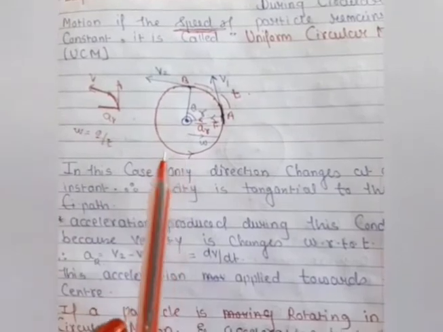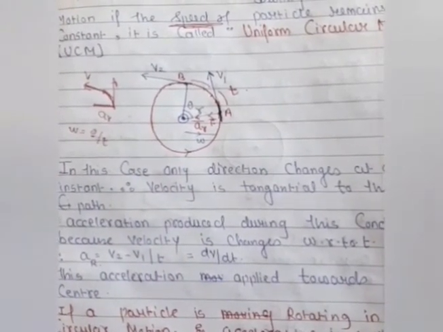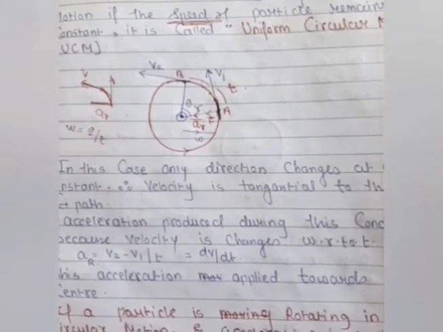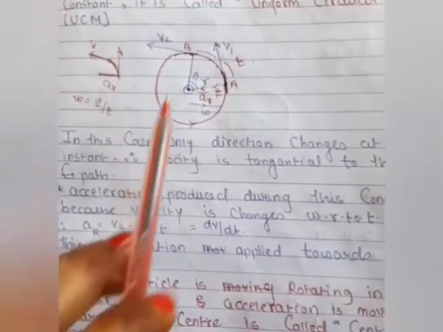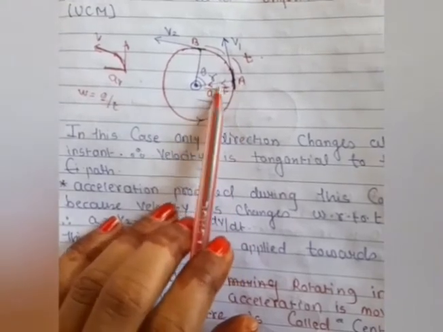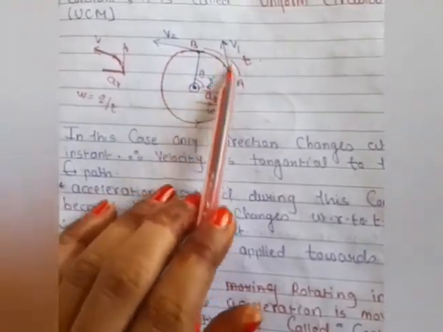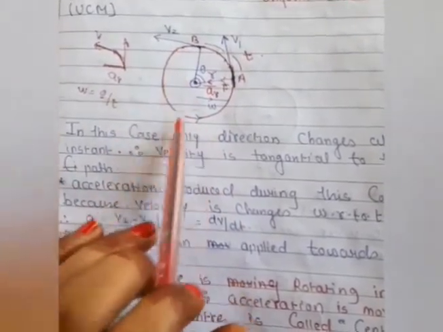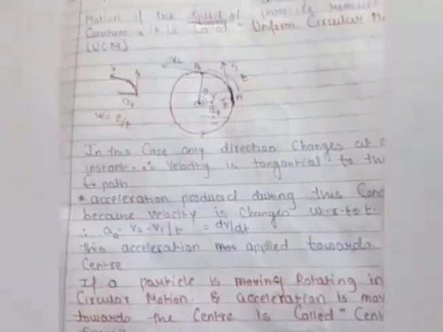At constant speed we get the acceleration V square by R, or A is equal to V into omega, and at this condition we get centripetal force also. The acceleration of the body, directed towards the center along the radius, is perpendicular to the velocity.